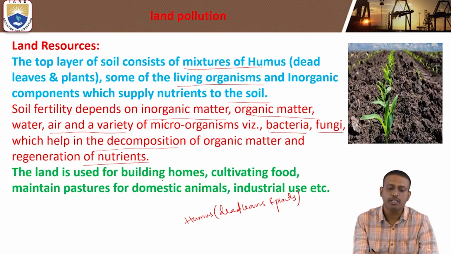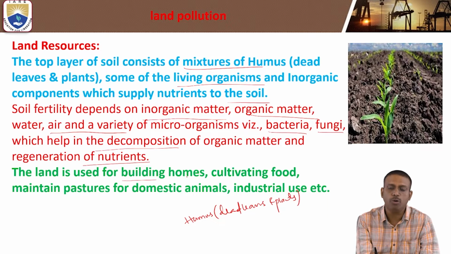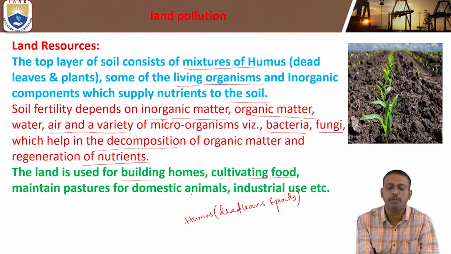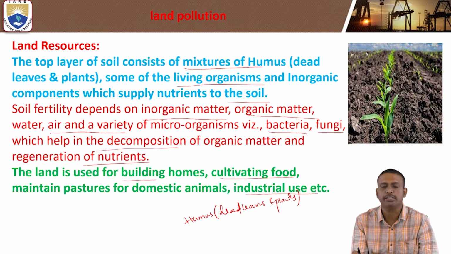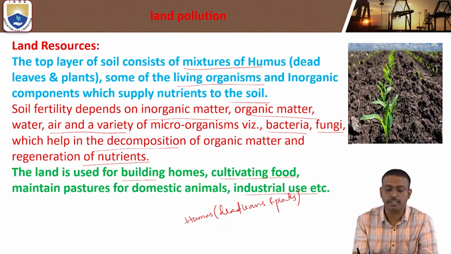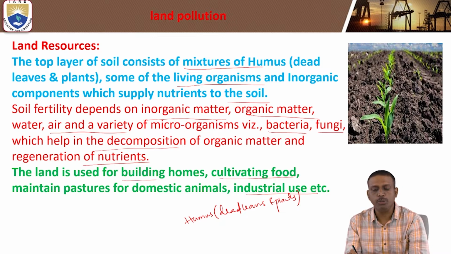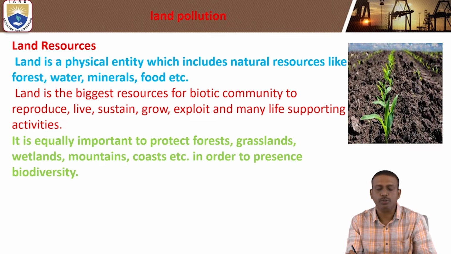Land is used for building homes, cultivating food, maintaining pastures for domestic animals, and also for industrial use, etc.